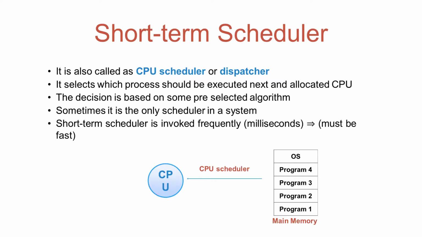The short-term scheduler is invoked frequently, in milliseconds. Generally, the short-term scheduler executes at least once every 100 milliseconds, which means in 1 second it is invoked 10 times. As you can see, this is a snapshot of main memory. There are 4 programs in main memory. So the CPU scheduler or short-term scheduler will select any one program out of these available programs and allocate that program to the CPU.